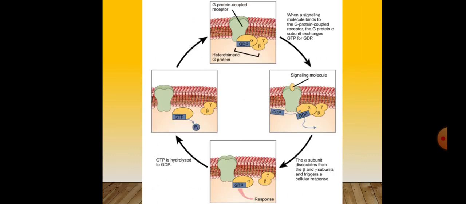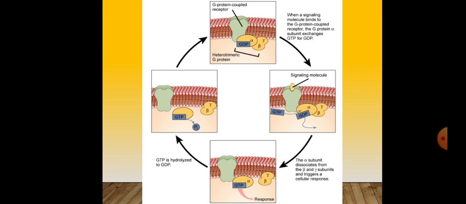This is the diagrammatic representation of the G protein coupled receptor. There is a heterotrimeric G protein. When a signaling molecule binds to the G protein coupled receptor, the G protein alpha subunit exchanges GDP for GTP.